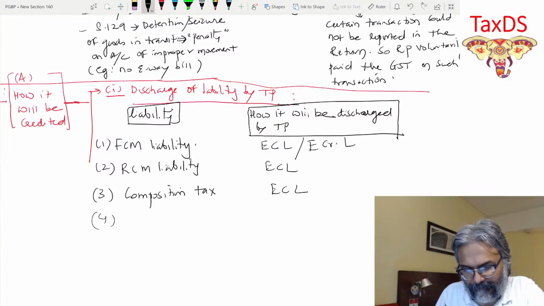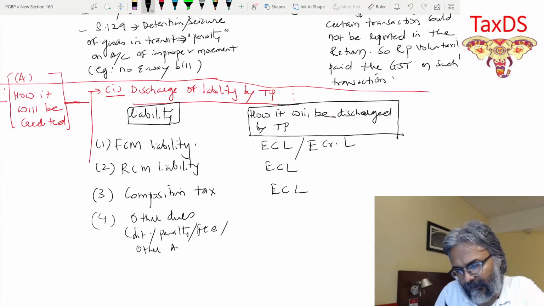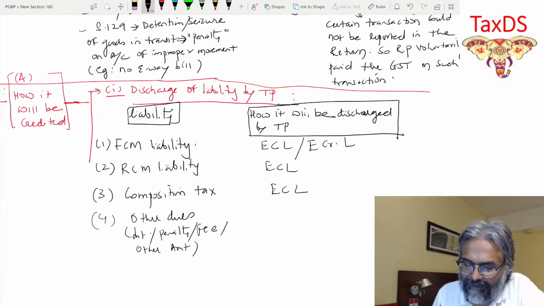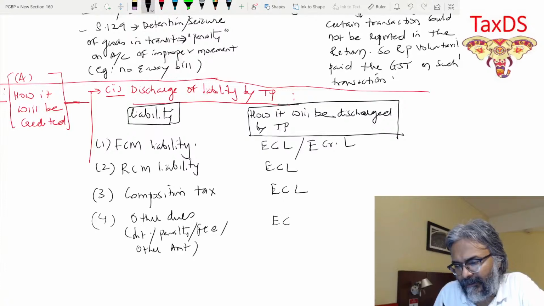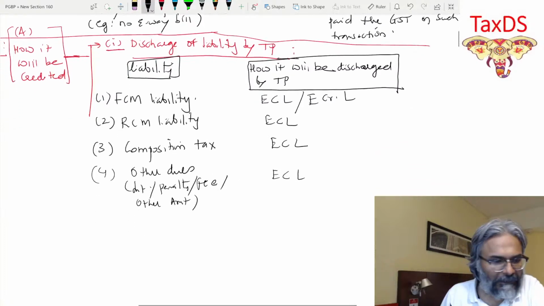After that, friends, other dues. What is other dues? You should be aware of it. Like interest, penalty, fee, or other amount. For example, once you have to apply for advance ruling, you have to pay the fee for the advance ruling, isn't it? So that is again an example of other dues, where it will indeed be the electronic cash ledger. That's exactly the point, students. So this is how things have to be looked upon.